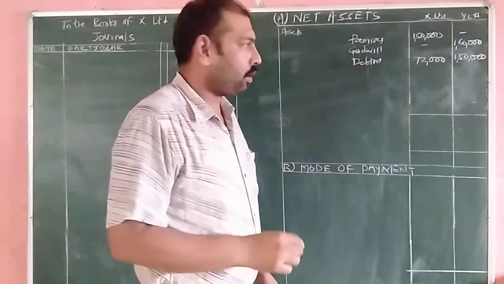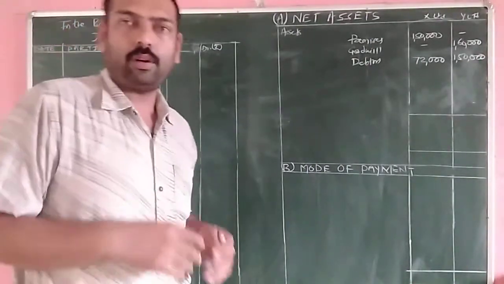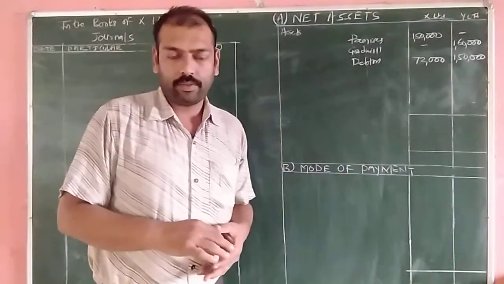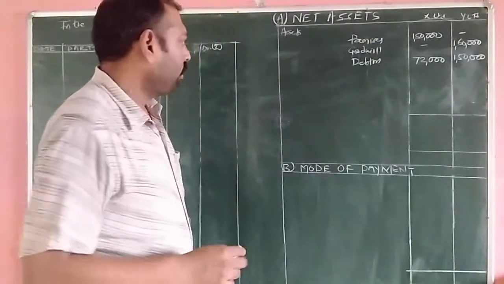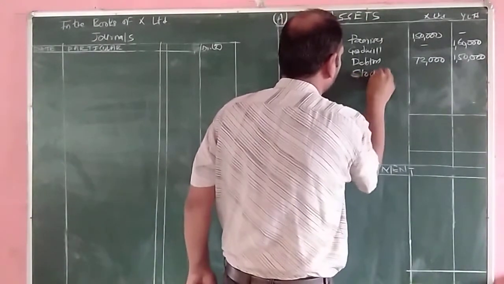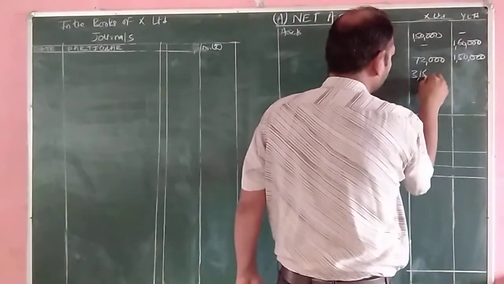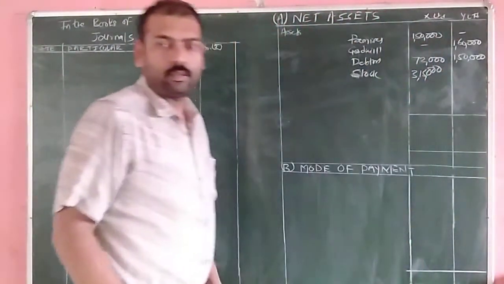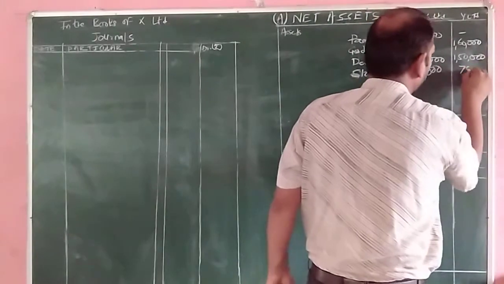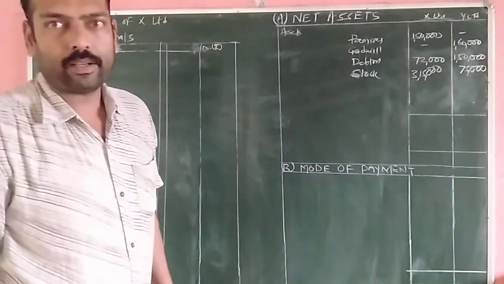Next it is given stock. Stock appearing in the books of X Limited is 3 lakh and Y Limited is 90,000. Let's see whether it is revalued. Yes, it is also revalued. Stock of X Limited is revalued to 3,15,000, and stock of Y Limited has been revalued to 75,000.